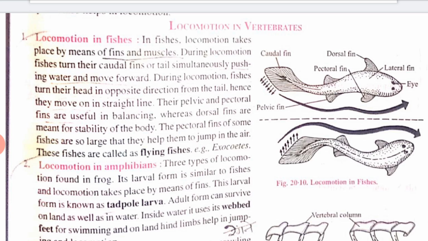The pectoral fins of some fishes are so large that they help them to jump in the air also, and these fishes are also called flying fishes.